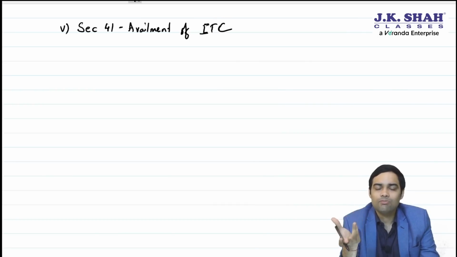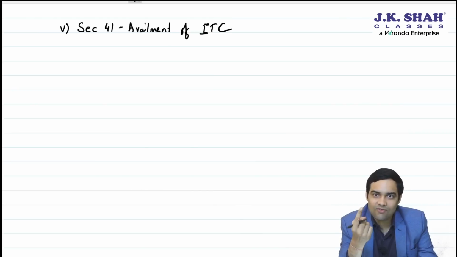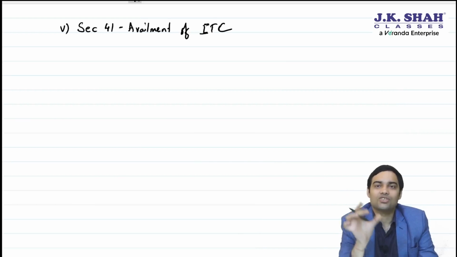But it was impossible to track whether the supplier has paid the tax to government. So government said you can take provisional ITC. This we studied in section 16, conditions to avail ITC also. One of the conditions was that the supplier should have paid the taxes. Now government has modified that provisional ITC.